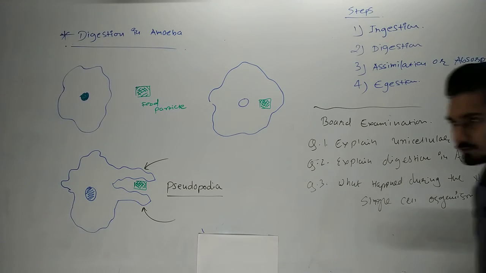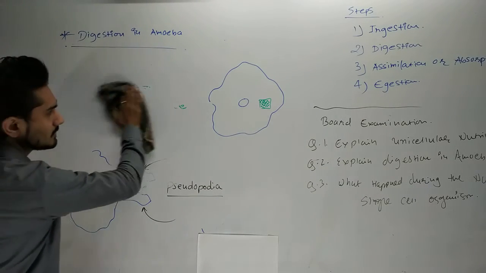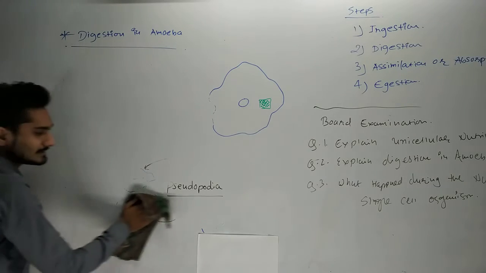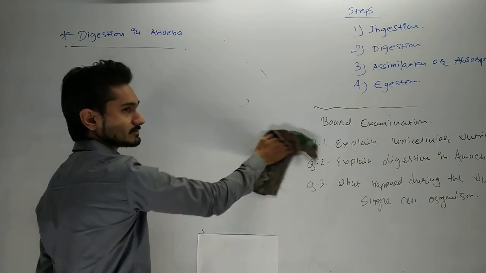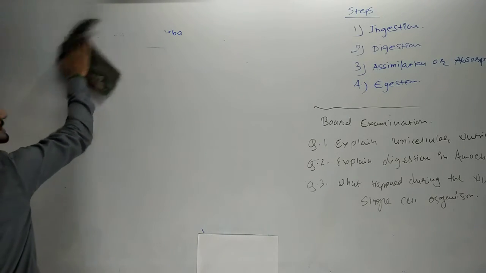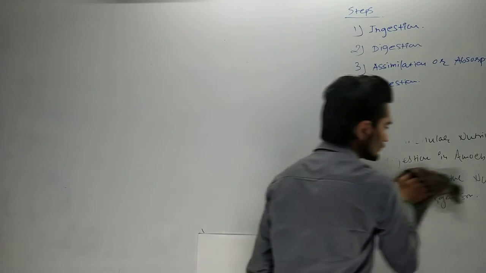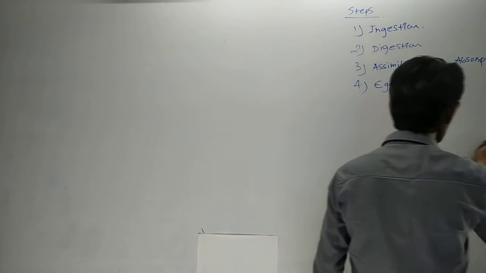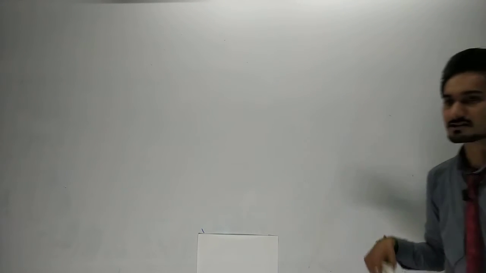Now I am going to erase that, and afterwards we will start digestion in the multicellular organism, or we can say digestion in the human being. That is the most important topic in this chapter, because sometimes this question is asked for 4 marks, sometimes for 2 marks, because it contains lots of things. We are going to see only the first stage of the digestive system. In the next lecture, we will see the second and third stages of digestion in human beings.